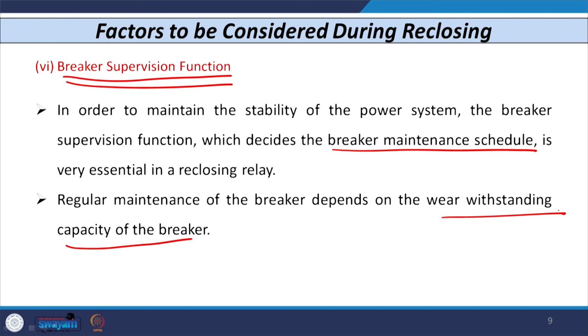Even if you purchase an MCB from the market, the number of mechanical operations that can be successfully carried out by this MCB is also mentioned by the manufacturer. The same thing is applicable for the circuit breaker. When we use digital relays, a separate function is provided which issues an alarm or warning when there is a need for breaker maintenance.